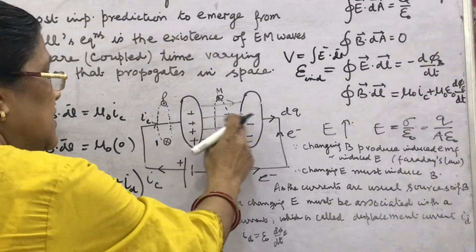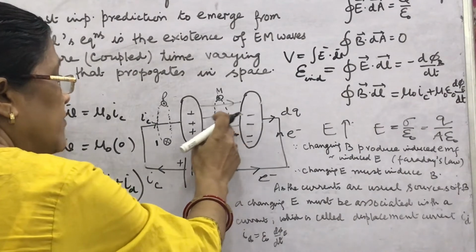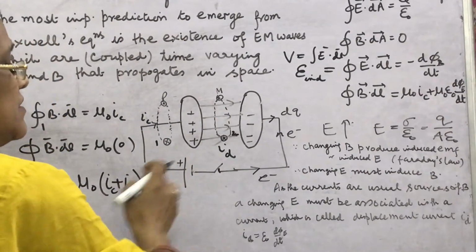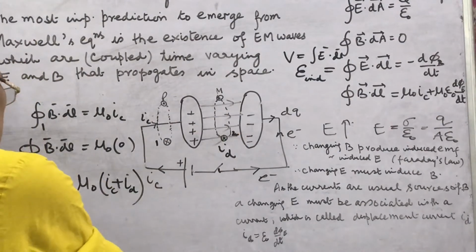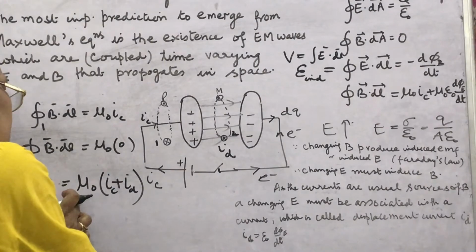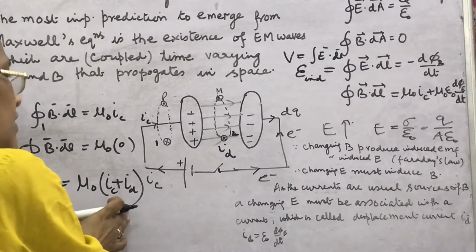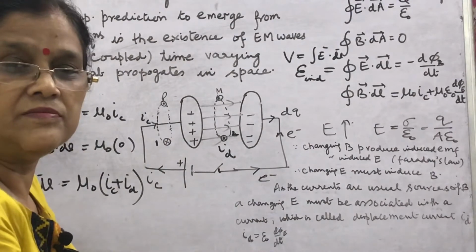In this region, there is no conduction current, no conducting wire having charge flowing in it. So, IC is 0. In this way, the Ampere circuital law is modified and written as Ampere Maxwell law, which is the 4th equation given by Maxwell.